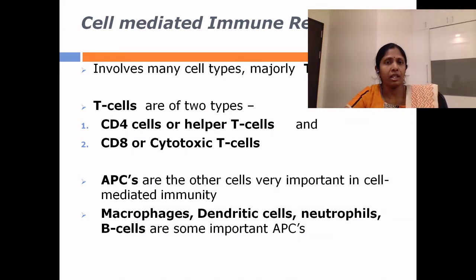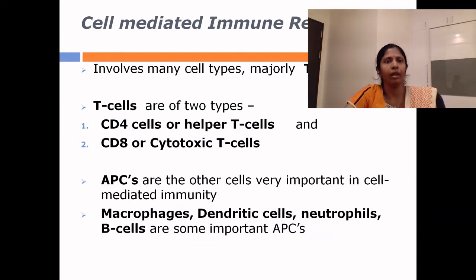The T cells majorly are of two types. Helper T cells, which have a unique surface molecule called CD4 molecules. CD stands for cluster of differentiation. These are a set of cell surface molecules which help in cell typing. So the kind of CD molecules that are present in T helper cells are of the CD4 category. The other important type of T cells are CD8 cells or the cytotoxic T cells. These are also sometimes referred to as CTLs, standing for cytotoxic T lymphocytes, or the TC cells, that is T cytotoxic cells.